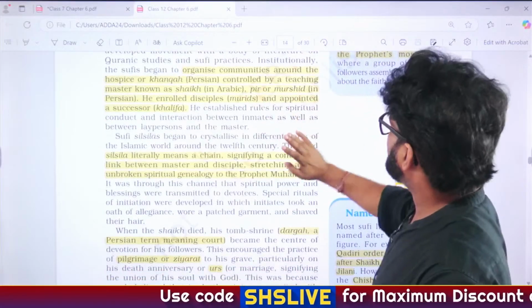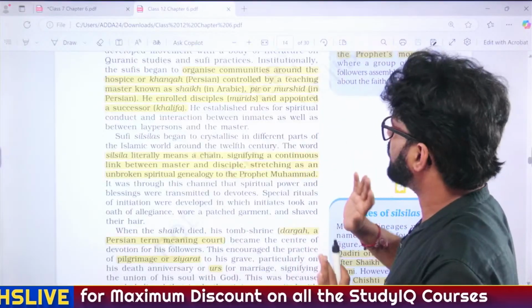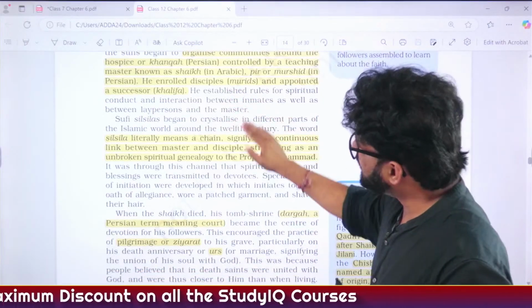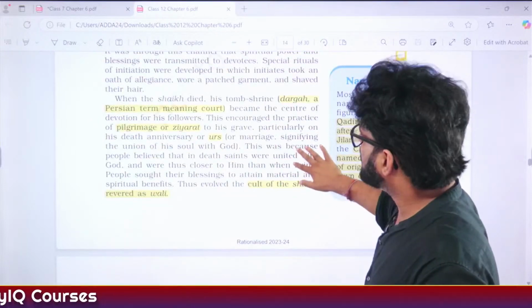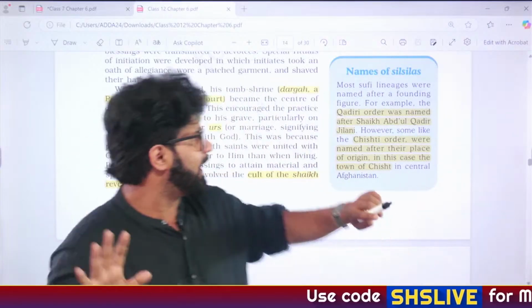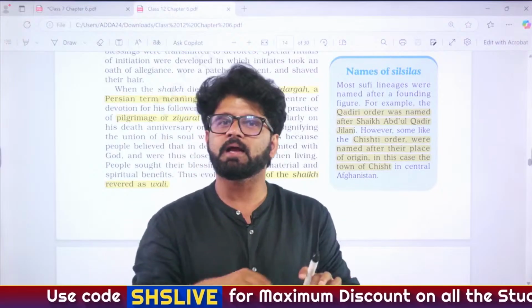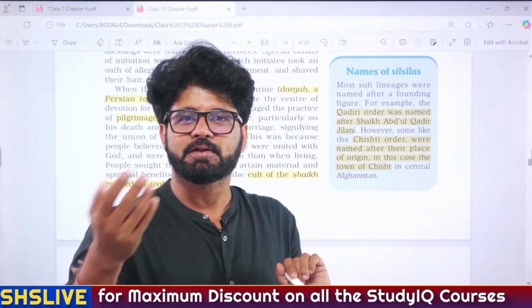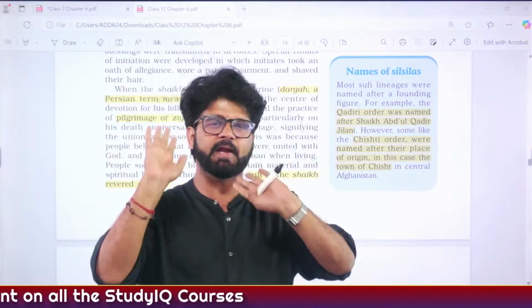So hospice, Khanka, we have talked about. Sheikh, again, we don't have to do a PhD here. We have already discussed so many points which you have to understand. Successor is Khalifa. Khalifa we have already discussed. Silsilas, done. Then this is the important part. UPSC and other exams have already asked questions on this. So silsilas, ye silsila hai pyar ka. That means this is a silsila of love. So silsilas, 12-13, Abul Fazl, Ain-i-Akbari.